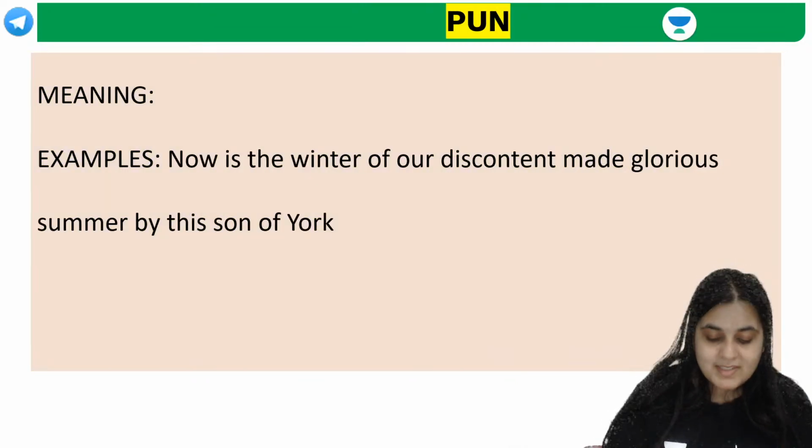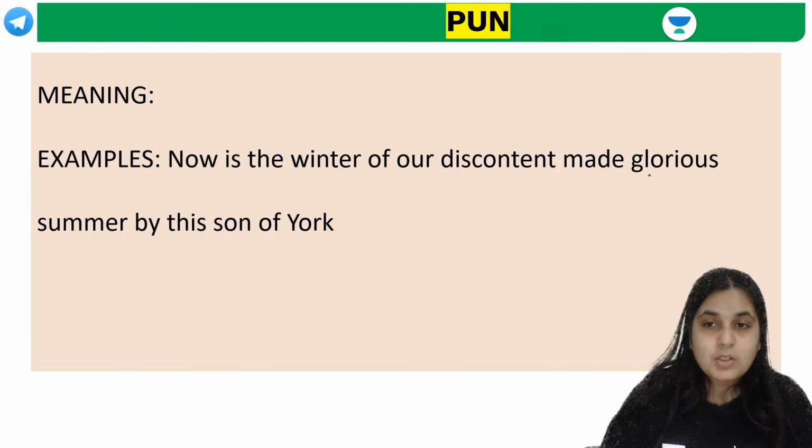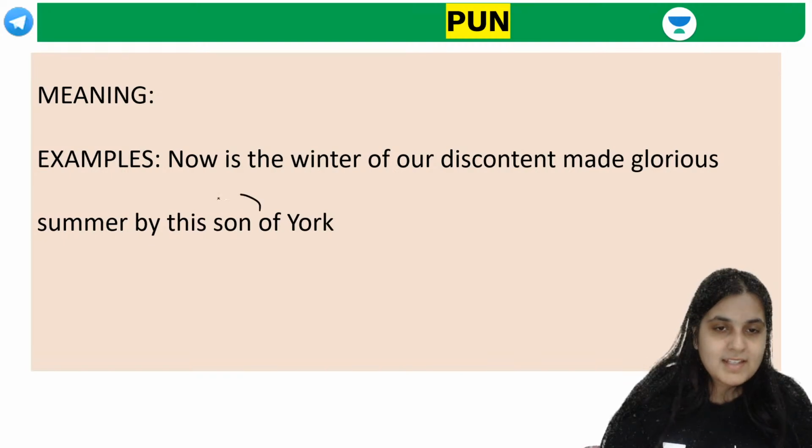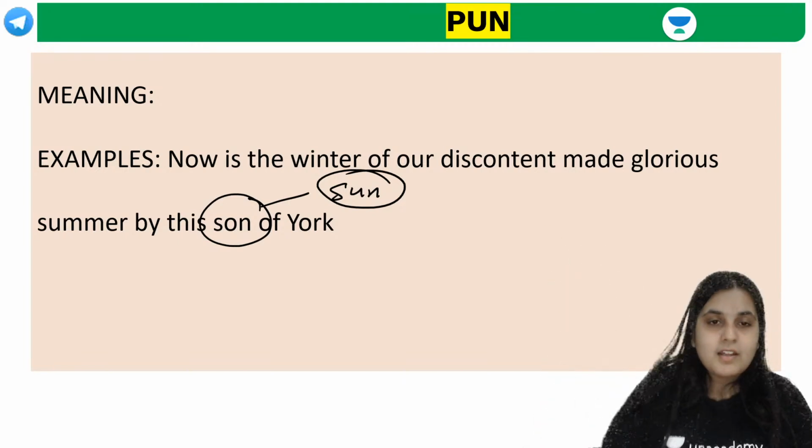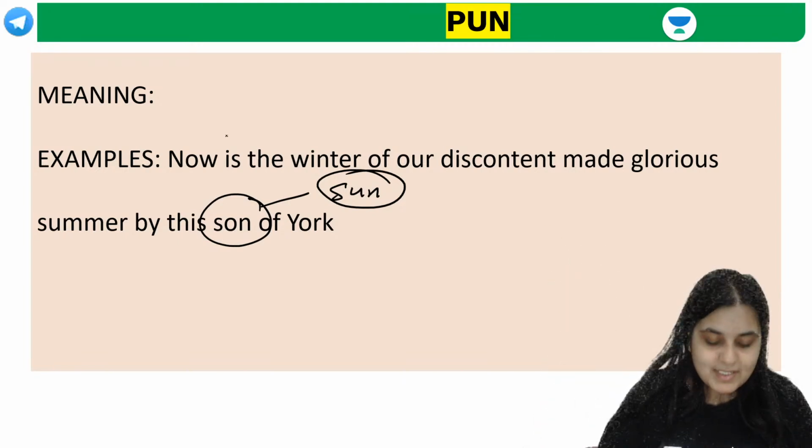Right, next one. What is pun? Now is the winter of our discontent made glorious summer by the sun of York. So guys, here sun actually refers to the sun. Winter and summer happen because of the sun, right? But then it's basically a pun, meaning you are playing with different meanings of a word.